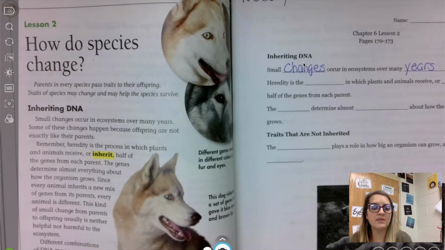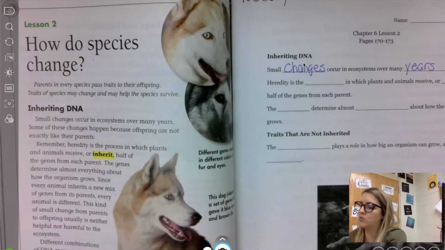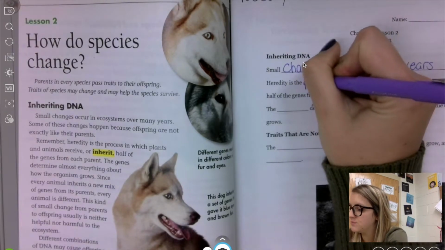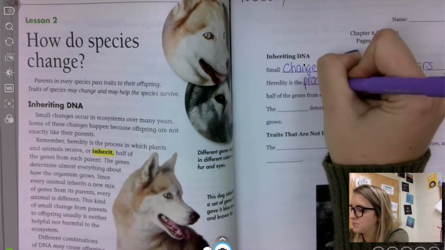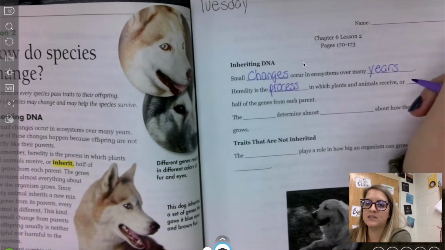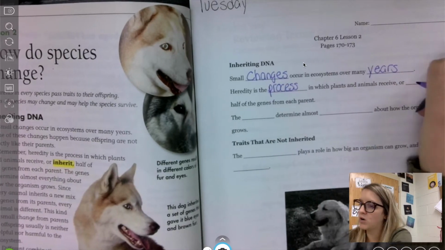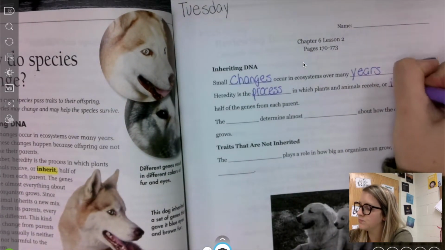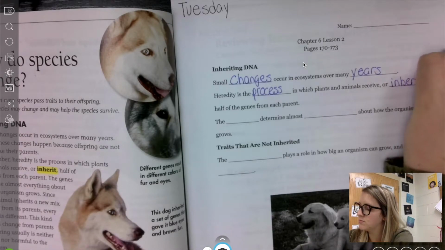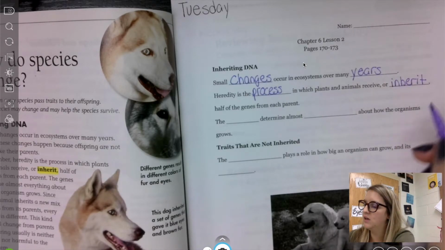Remember, heredity is the process in which plants and animals receive or inherit half of the genes from each parent. So heredity is the process in which plants and animals receive or inherit, that's an H there.